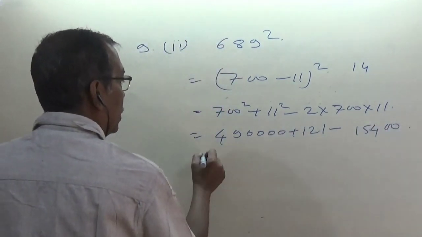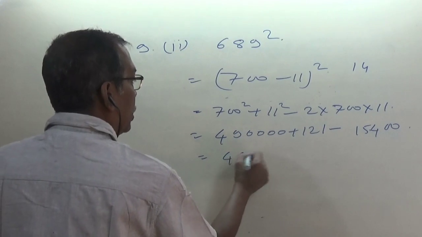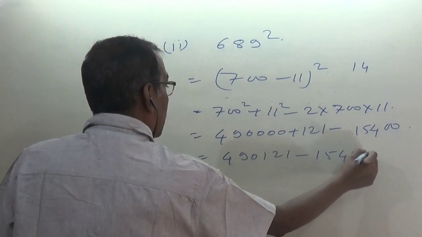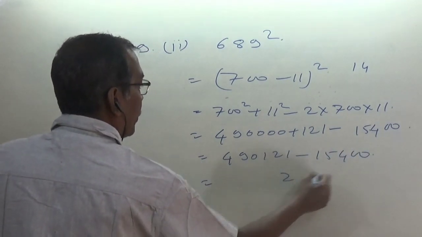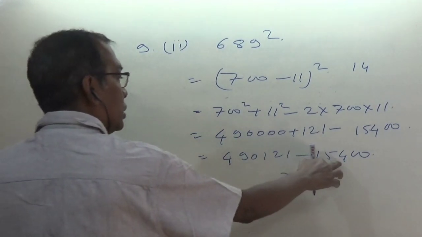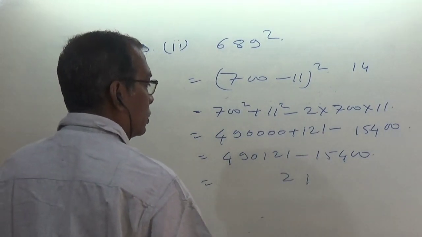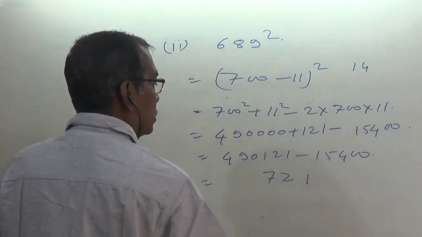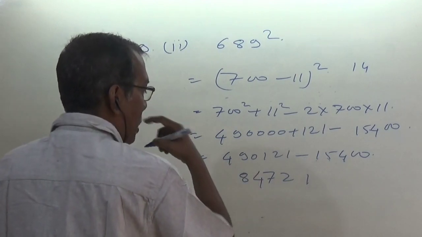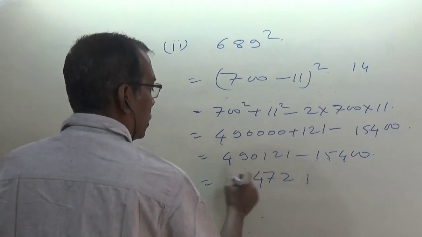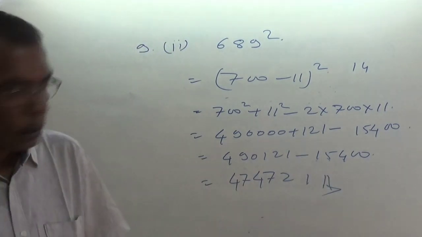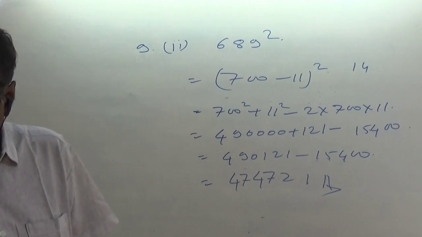Now add these two figures, 490000 plus 121, and subtract 15400, which is equal to 474721. Let me verify.